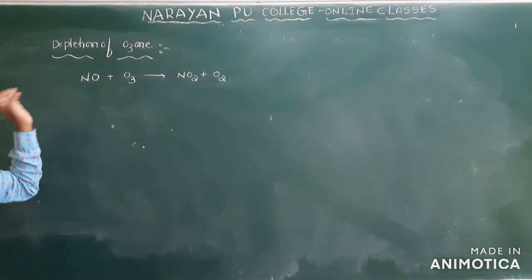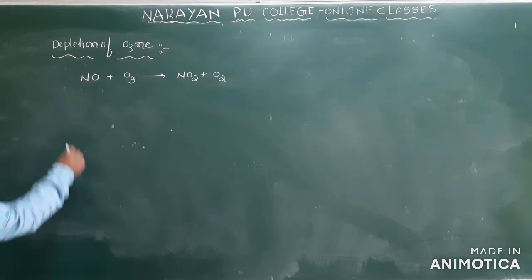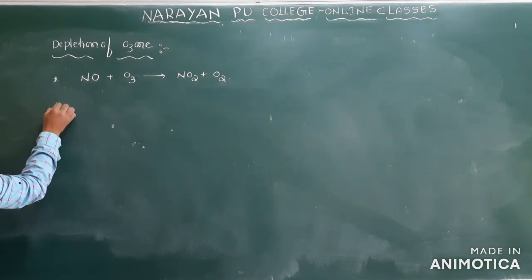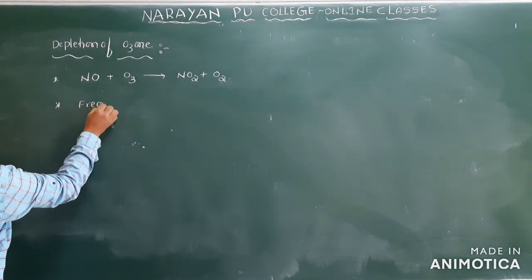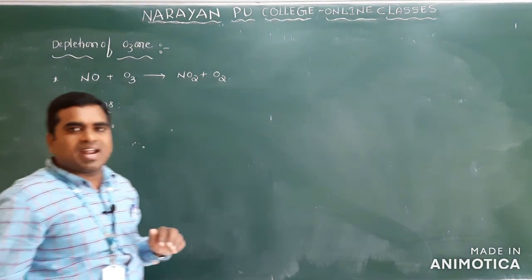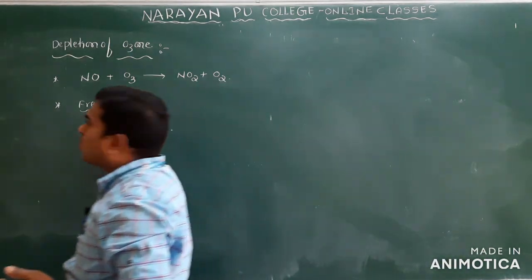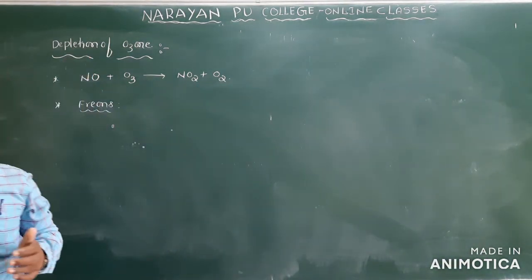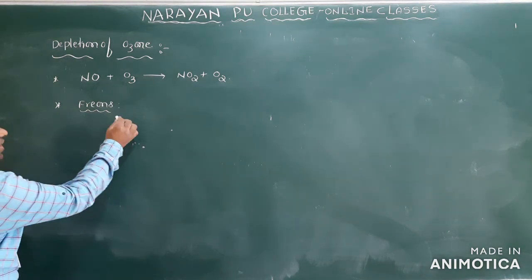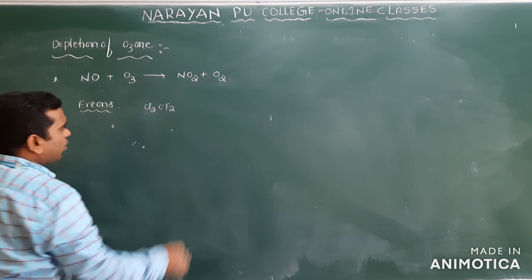This mainly causes the depletion of ozone. And the second one is freons. What are freons? Fluorochlorocarbons of methane and ethane are called freons, and freons also cause the depletion of ozone. Clear? Suppose I write here, this is the freons, fluorochlorocarbons.